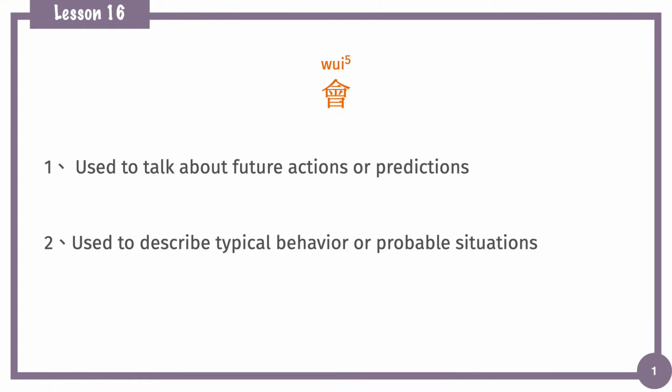Okay, so 會 in spoken Cantonese mainly has two functions. They are very similar. The first function is used to mark future action or prediction. And then the second function is used to describe a typical behavior or probable situation. That's the common function of 會 in spoken Cantonese.